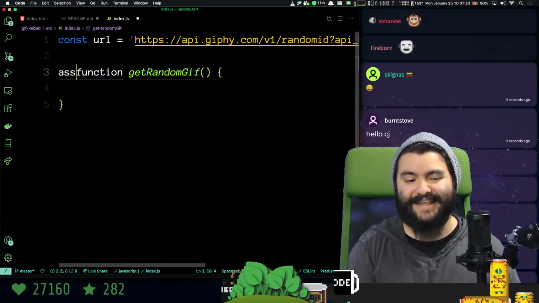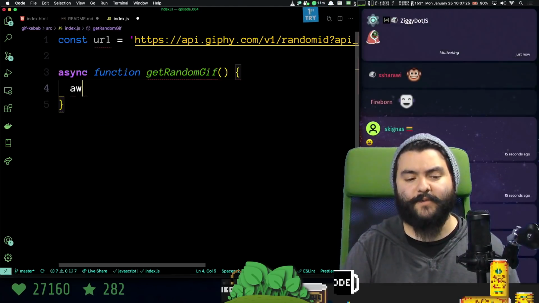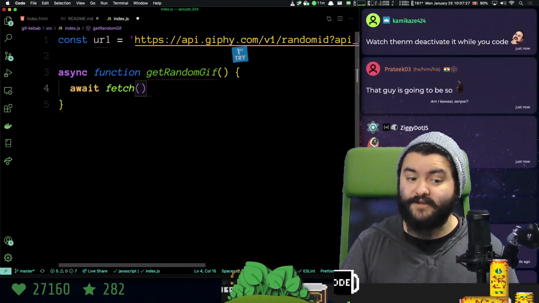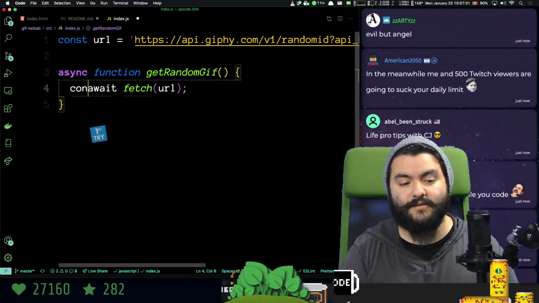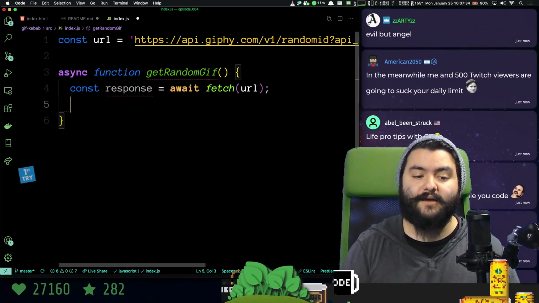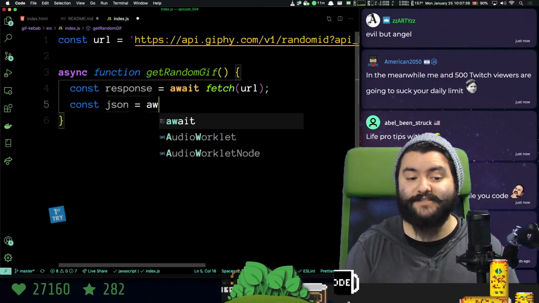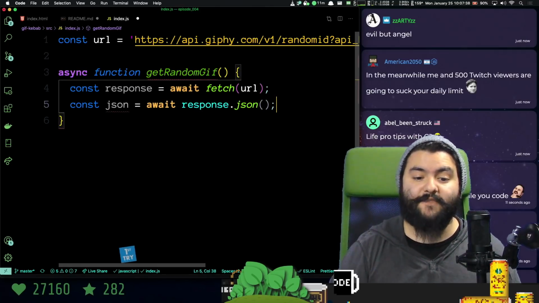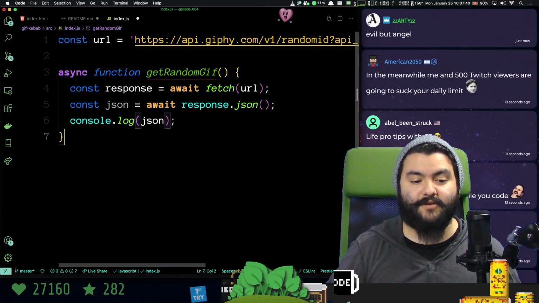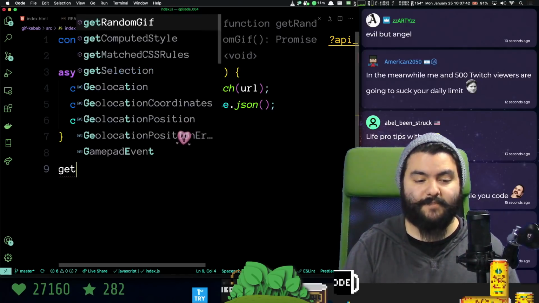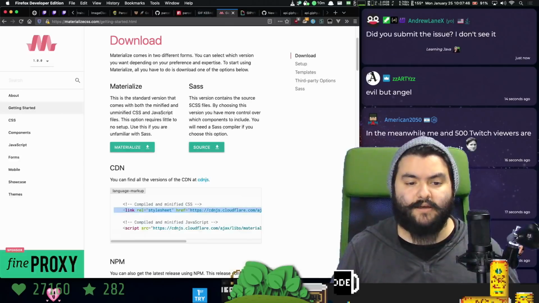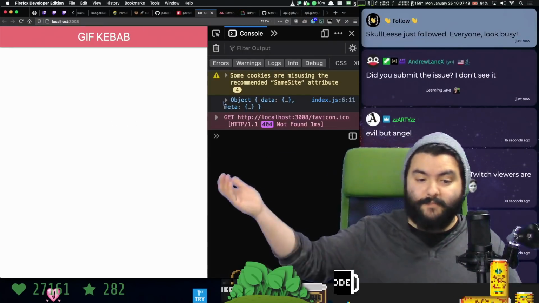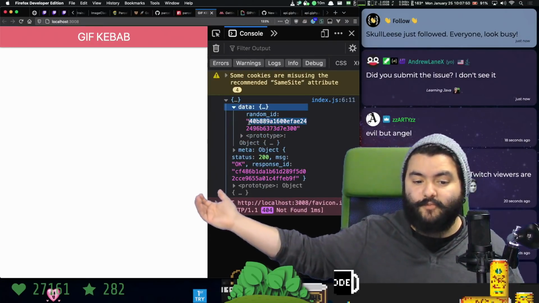So I'm going to make this an async function. We can use fetch, which is built into the web browser. We don't need any libraries. We just make a request to that specific URL. We get back the response, and then we need to parse that response as JSON. And then we have it, so we can log it out to the console. So when the page loads, I'm going to call getRandomGIF and then log out the response. So we can see here that when the page loads, we get back this data with the random ID.